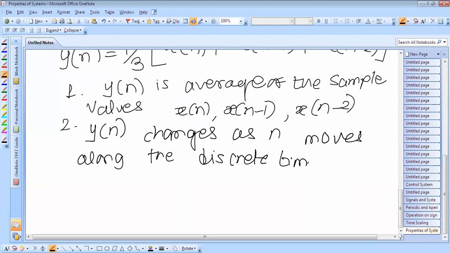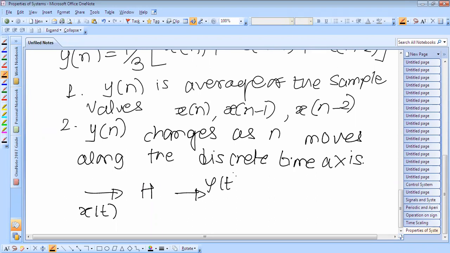Therefore, to formulate the operator for these systems, develop the block diagram. Suppose input is x of t, then there is the operator h, and this is y of t. This is for the continuous time systems.